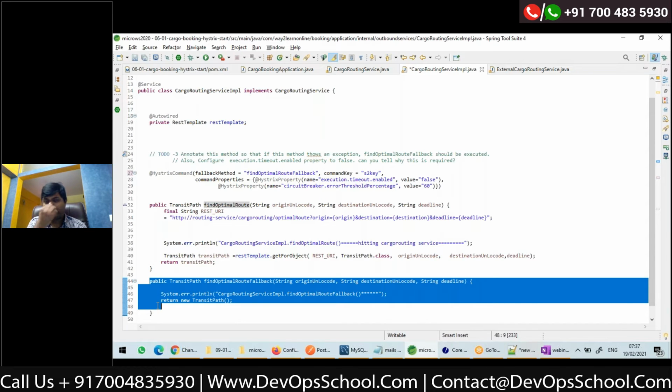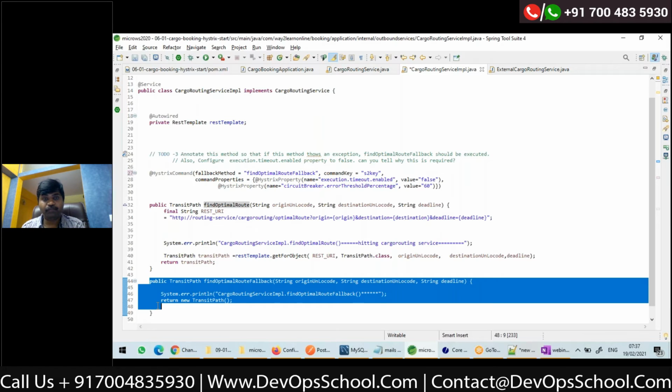Since it is needed for all the services, whichever I'm going to implement or write, it is common. Is there any way we can make it generic? Yes, there is a way to register a default. You can write it through coding in the Bean configuration. Yes, there is a way.